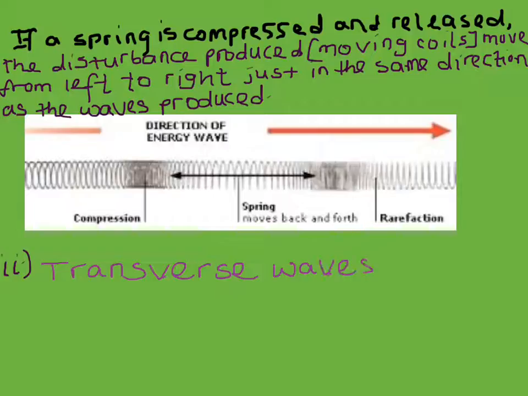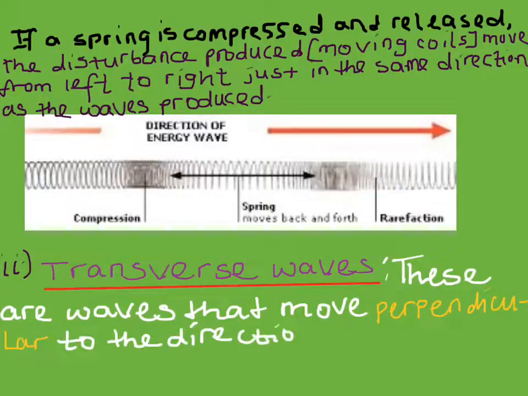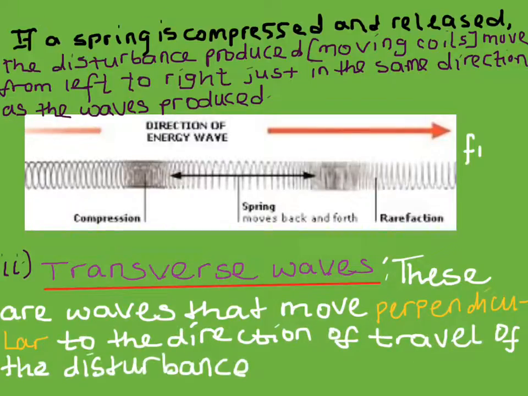Now, talking about transverse waves. Transverse waves are opposite to longitudinal waves. If the wave produced is moving from left to right, then the disturbance is moving from up to down. That is, transverse waves move perpendicular to the direction of travel of the disturbance.